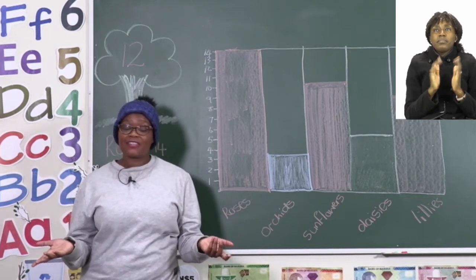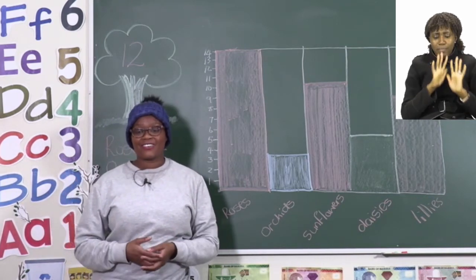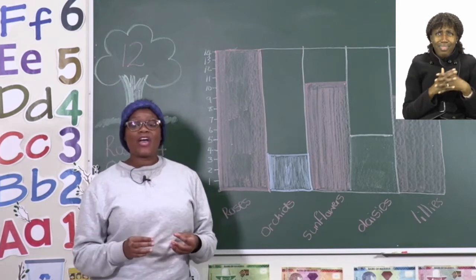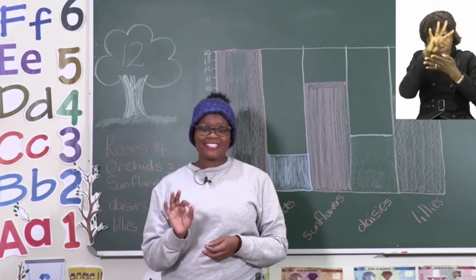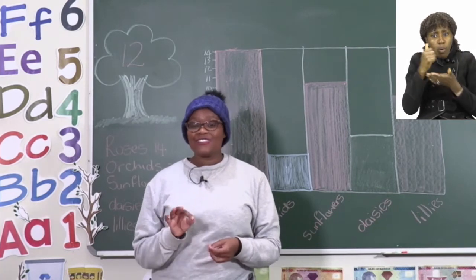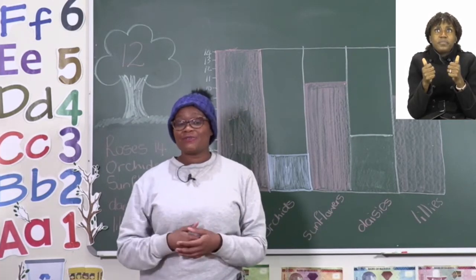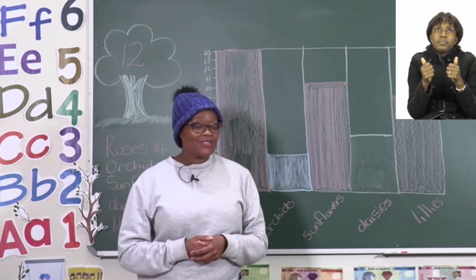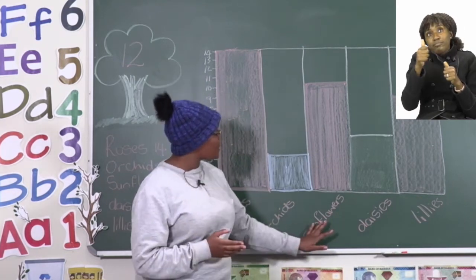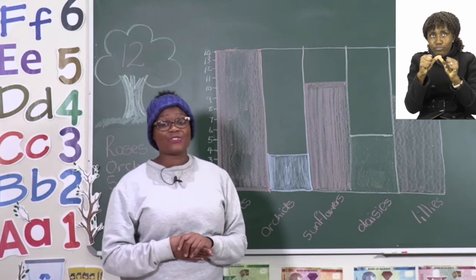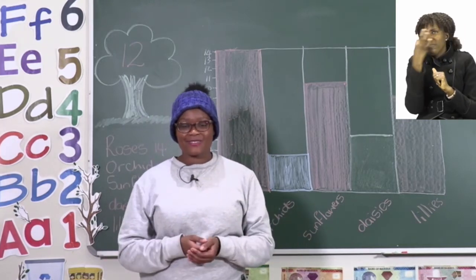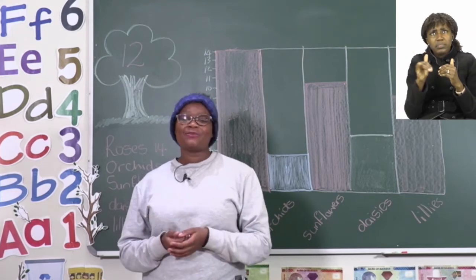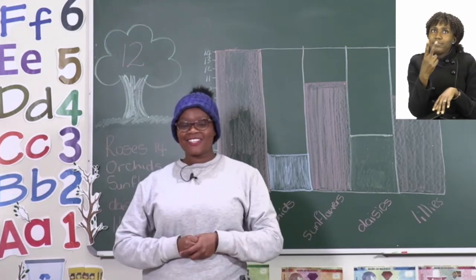Take your time with the coloring, make it neat, boys and girls. And when you're done, try and ask an adult to read your bar graph. If they can see what is going on and your work is neat, then that means you've done the correct thing. Now, these are not the only flowers that we have during this time of the year. I want you to think of the other flowers we can find as well. Take your time with this work, and I'll see you when you're done after the advert break.